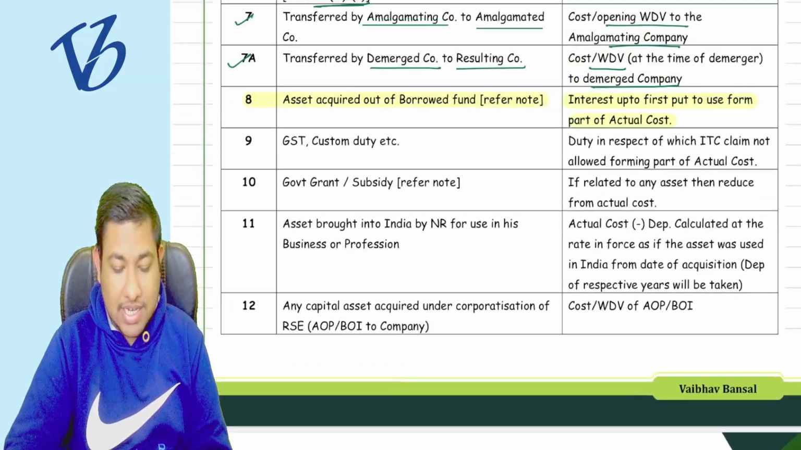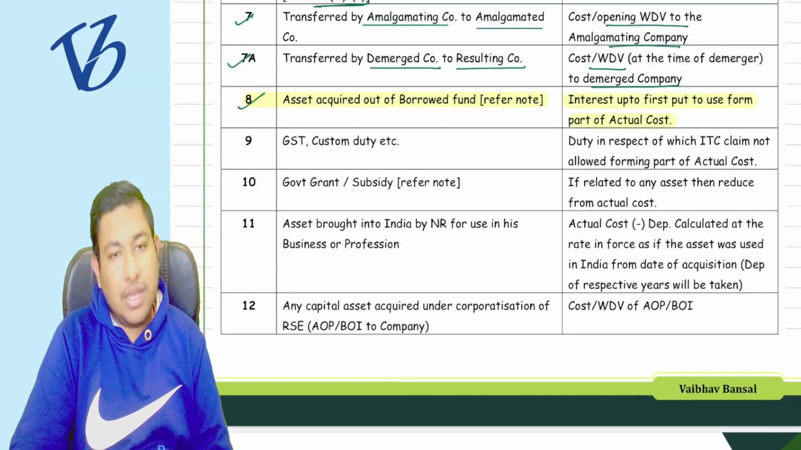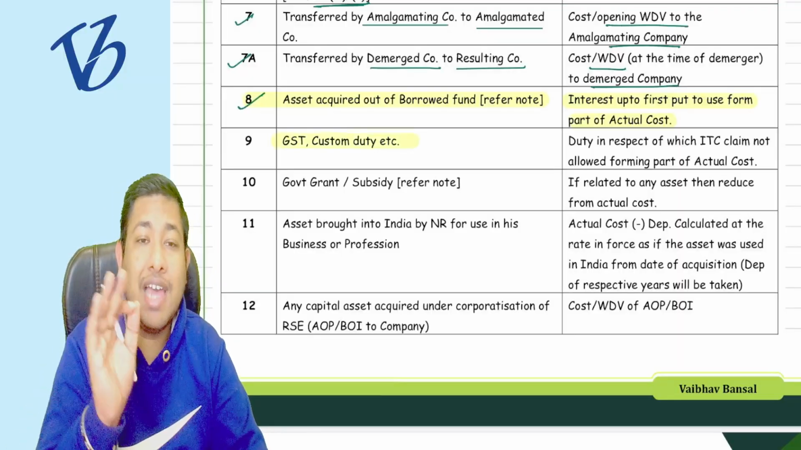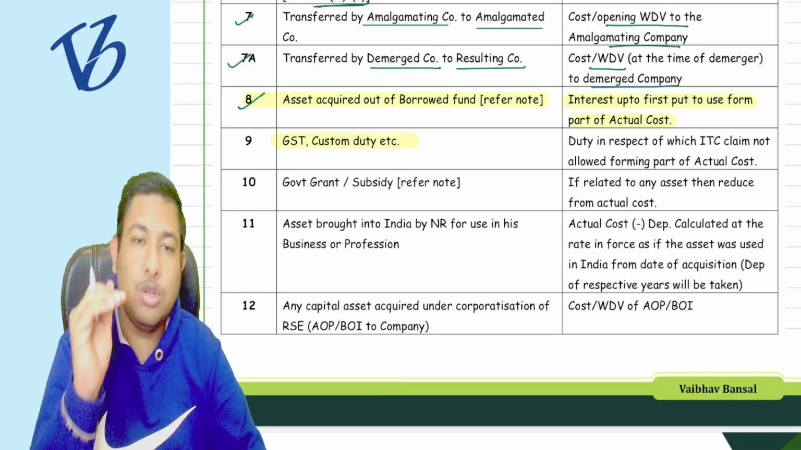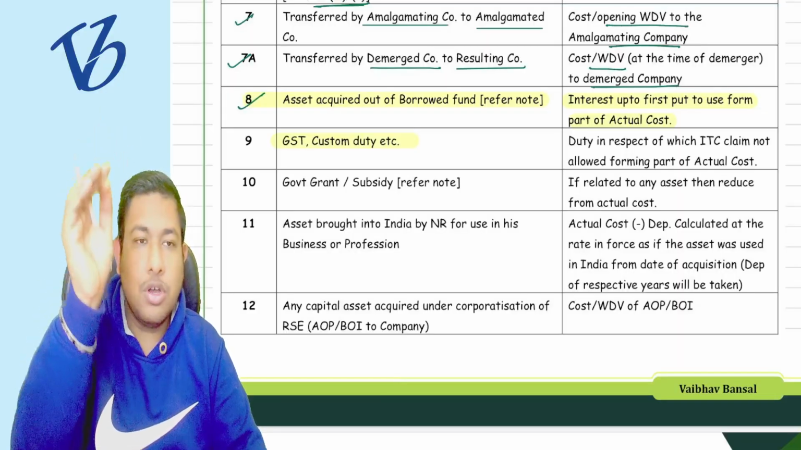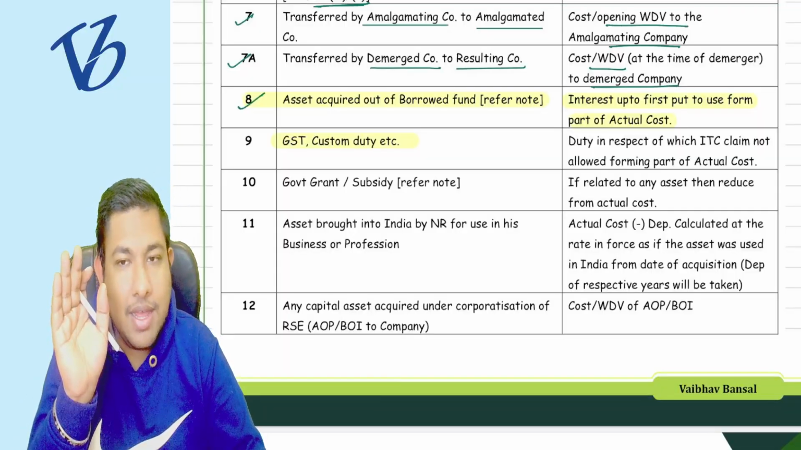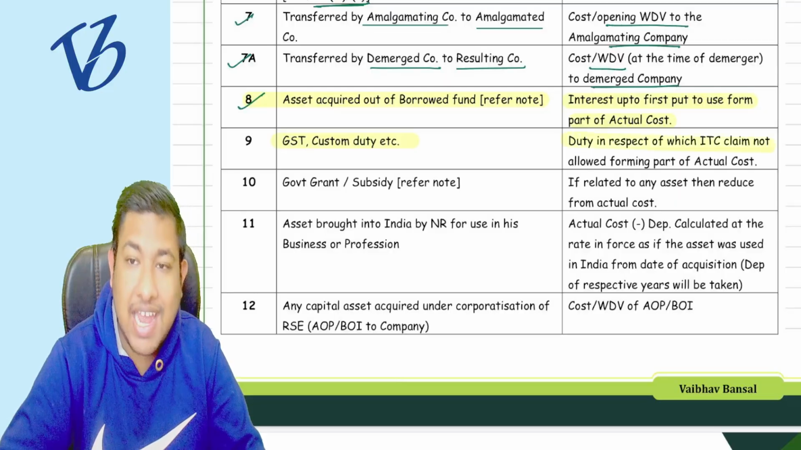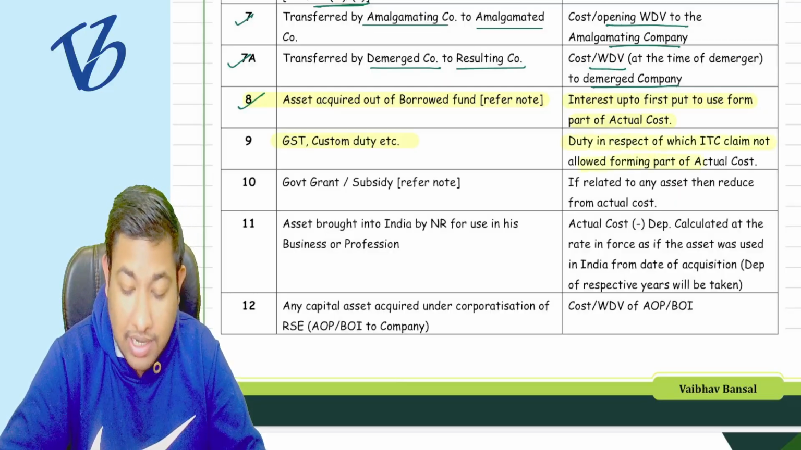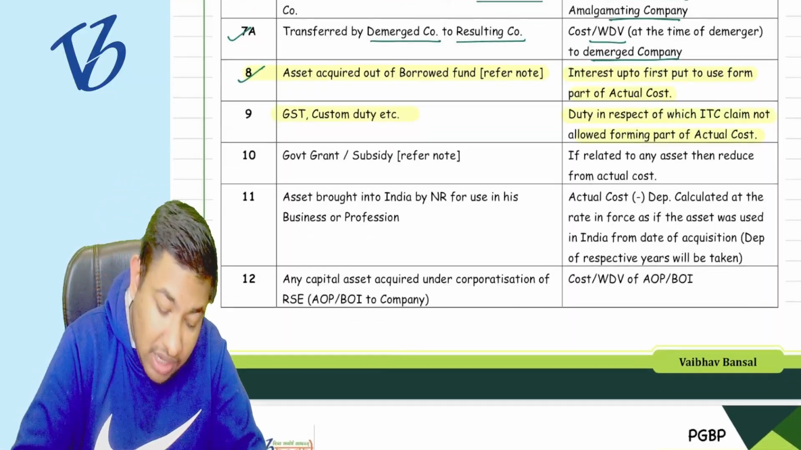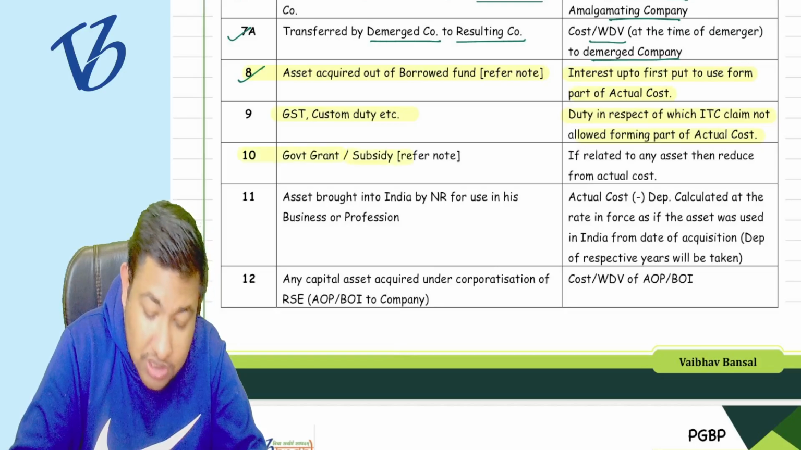Tell me whether it is clear to you, point number 8 as well. Yes. Point number 9, GST custom duty as well. I have said that the duty on which the ITC is not going to be allowed is going to be part of the actual cost. If the ITC is allowed to me, then it is not going to form part of my actual cost. So duty in respect of which ITC claims are not allowed will form part of the actual cost.